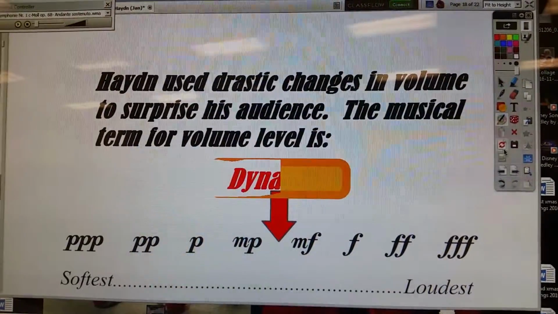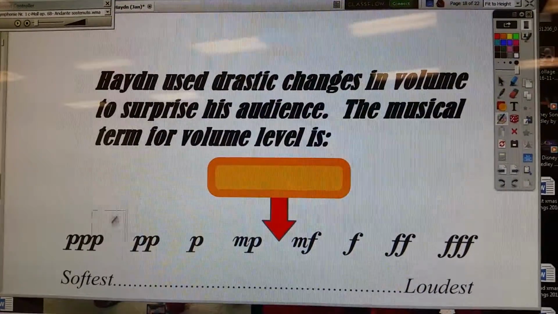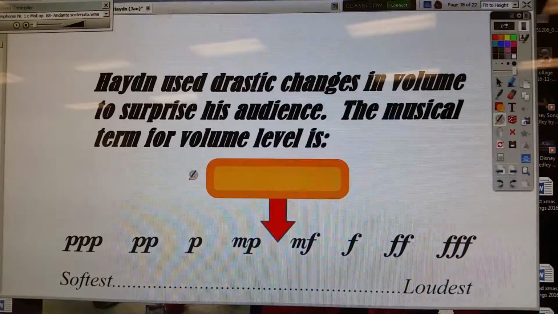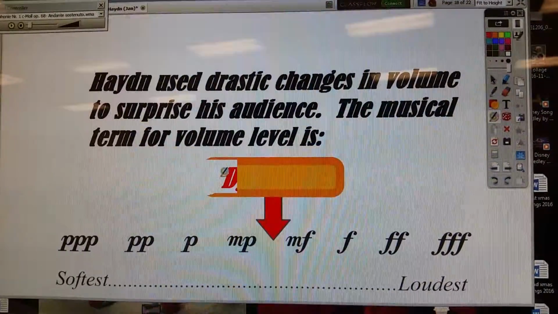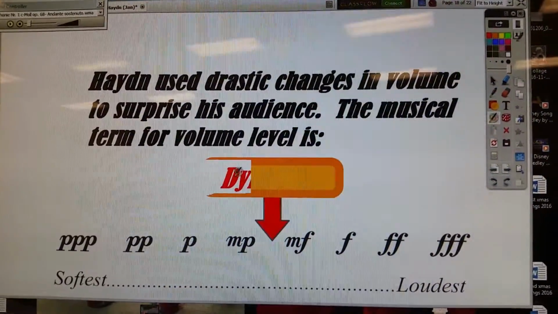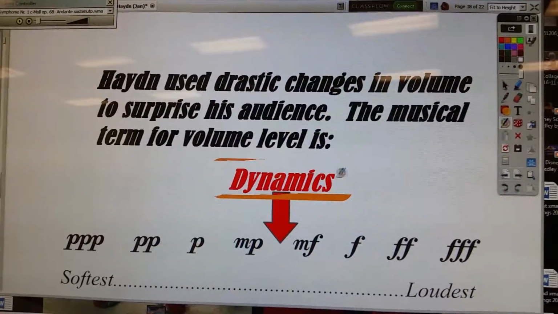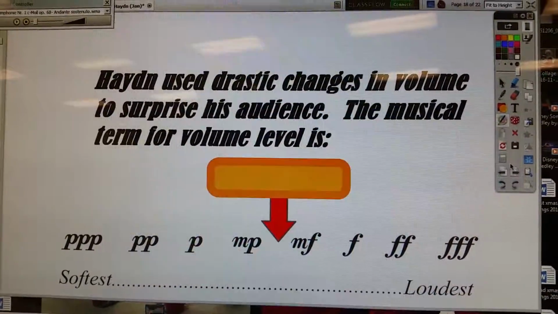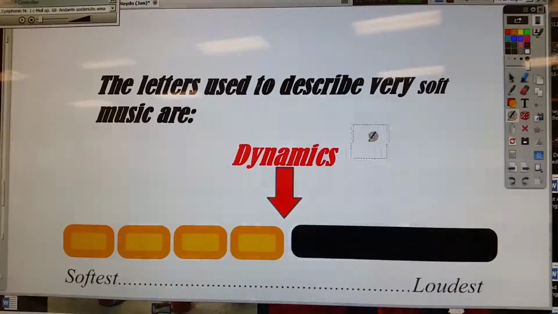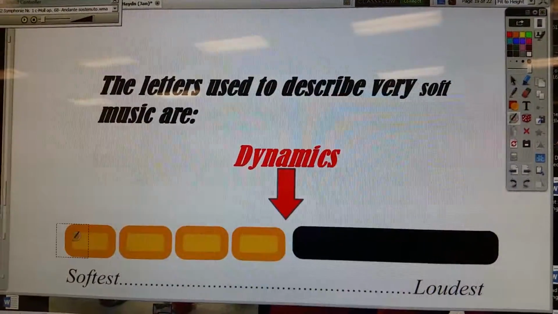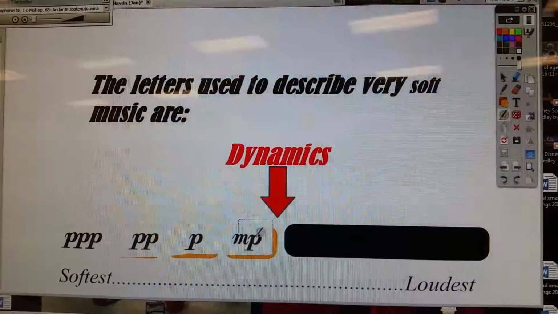So start it off, just erase like the D. They're gonna give you all this stuff down here. Oh, it's 2 Fs and whatever. So start them off with the D, then maybe give them the Y, and then the kid will maybe say dynamics if you're lucky. Dynamics, yay. And then all this very soft stuff, you start over here with the softest, and the kids get a little giggly for all the P stuff.